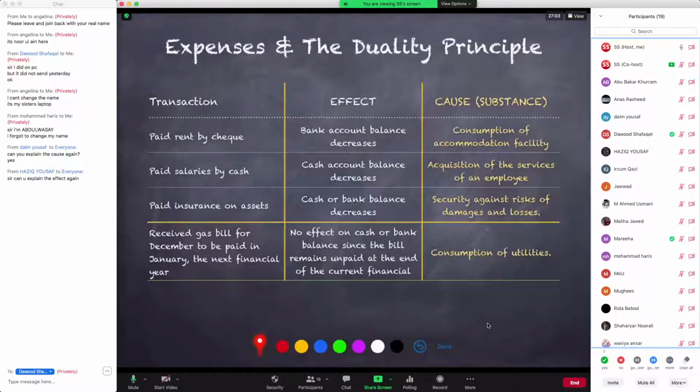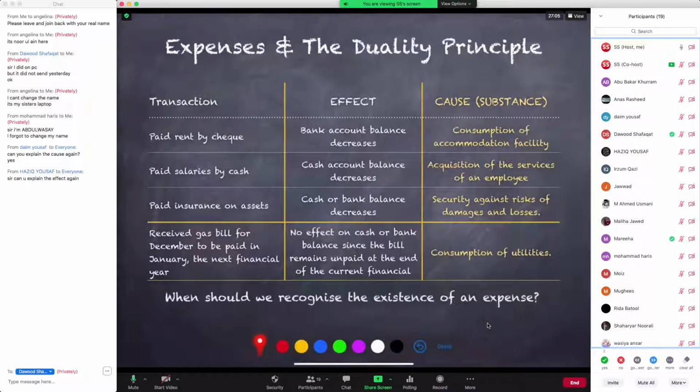So the question over here is that when should we recognize the existence of an expense? हमें उस वक्त एक्सपेंस की एग्जिस्टेंस को रिकग्नाइज करना चाहिए जब उसका इफेक्ट विजिबल हो जाए, या उस वक्त करना चाहिए जब हमने उसका कॉज या कंजम्पशन कर लिया इकोनॉमिक बेनिफिट की. So what do you think in your chat box? When should we recognize this existence of this expense?